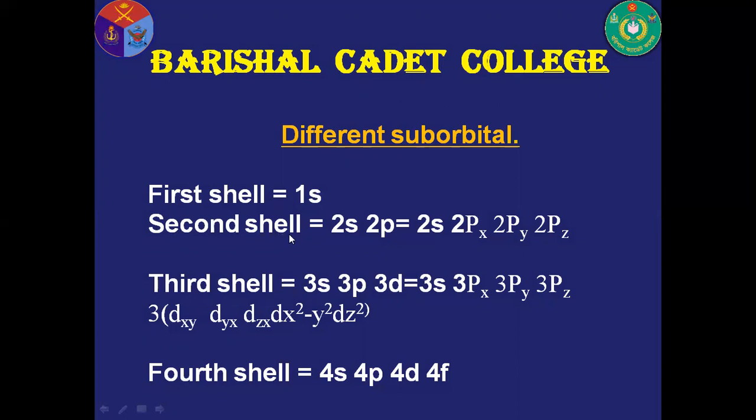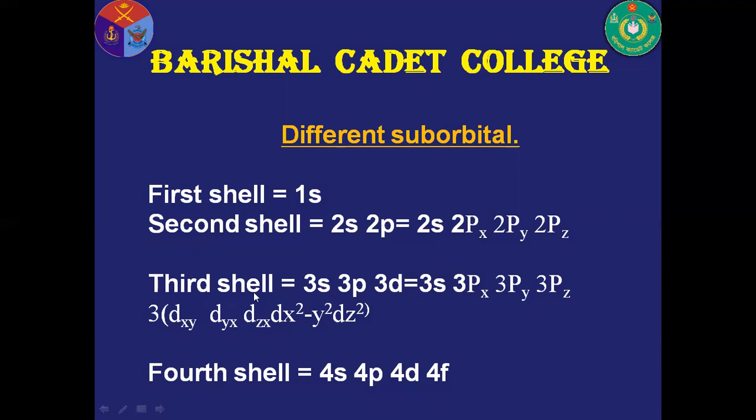For the second shell, 2s and 2p, the 2s orbital has no classification, but for 2p there are 3 directions and these are divided along the x, y and z axes: 2px, 2py and 2pz. These 6 electrons in the 2p orbital are again divided in these 3 subshells: 2px2, 2py2, 2pz2.